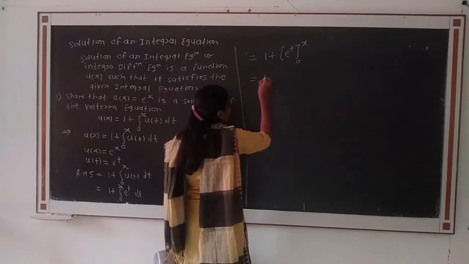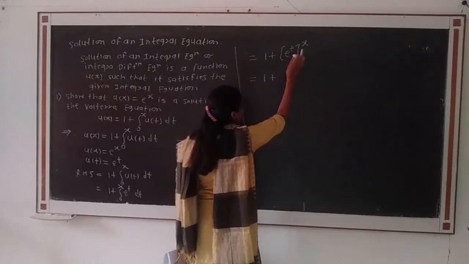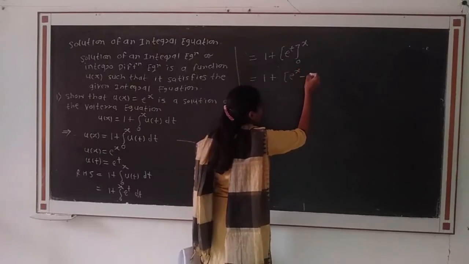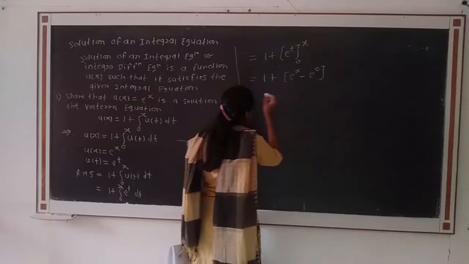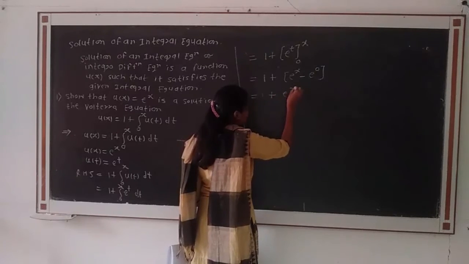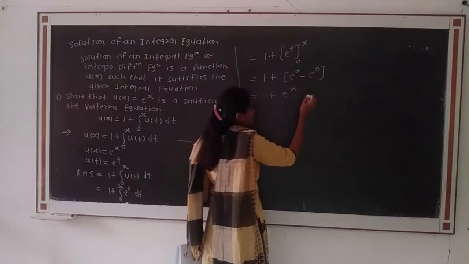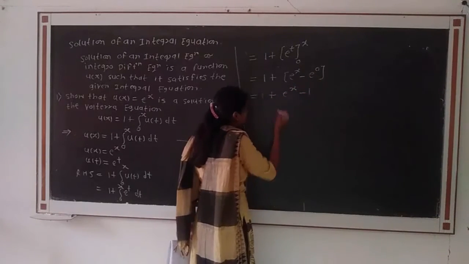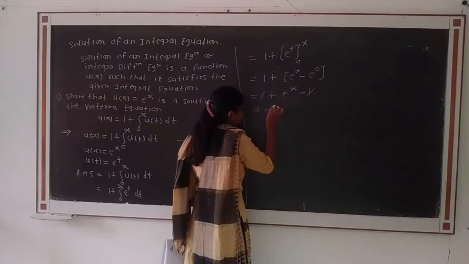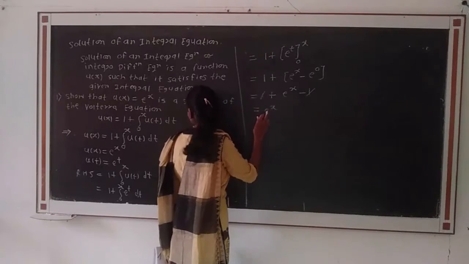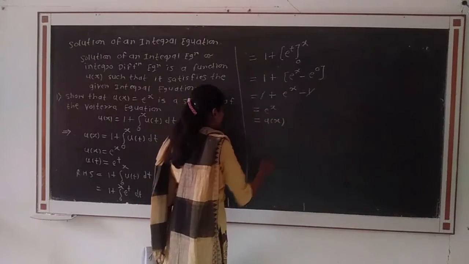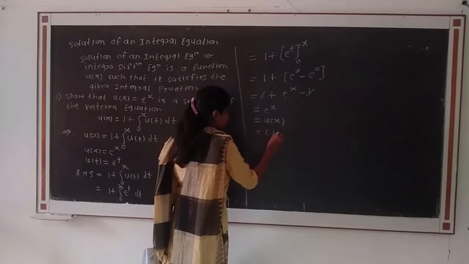Then if we put the limits, we get 1 plus, upper limit is x, that is e raised to x, lower limit is 0, minus e raised to 0, that is equal to 1 plus e raised to x, minus 1, since e raised to 0 is 1. The 1 and minus 1 get cancelled, and we get e raised to x, and that is the given u of x, that is equal to LHS.